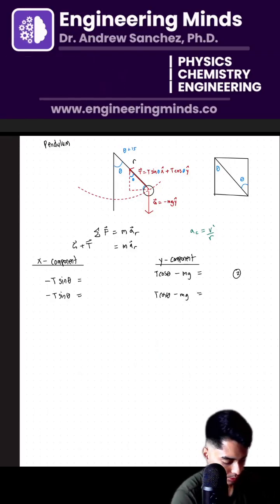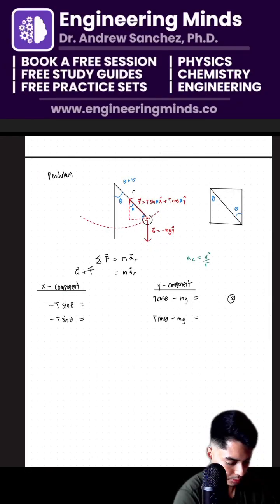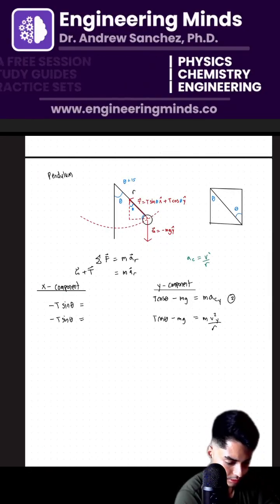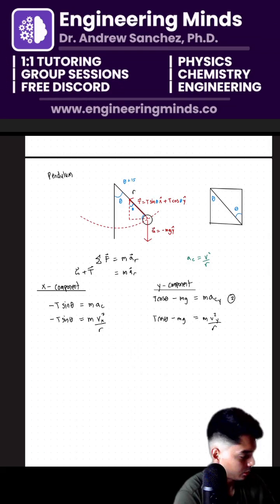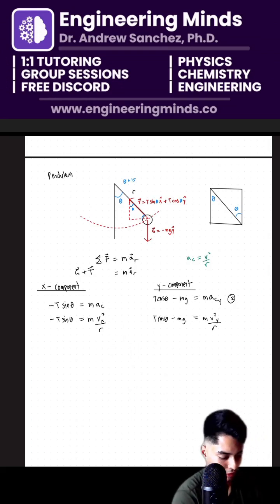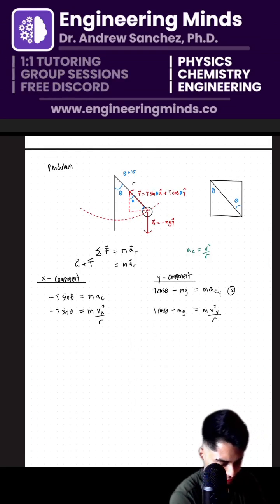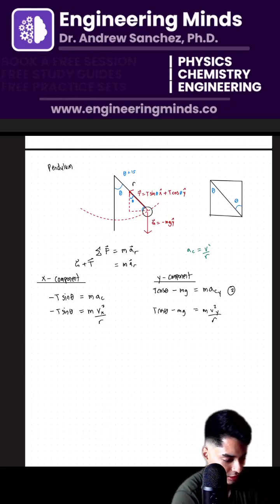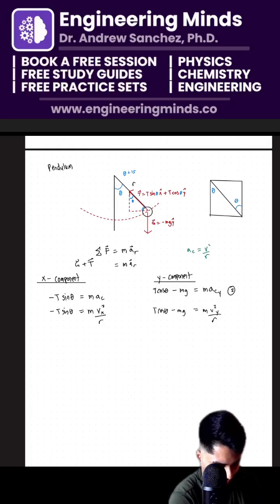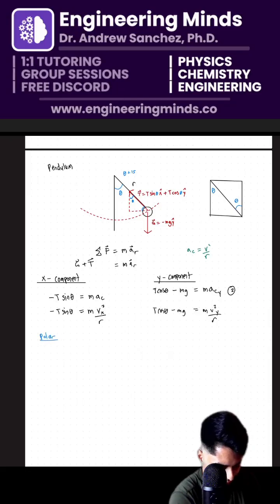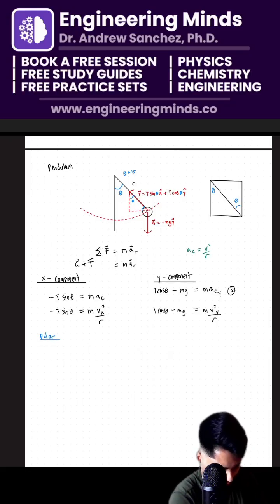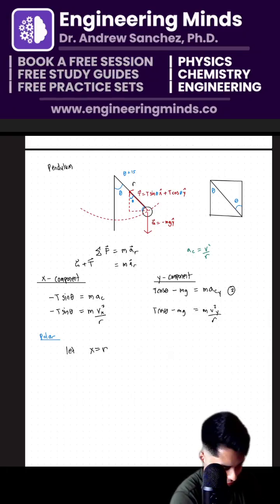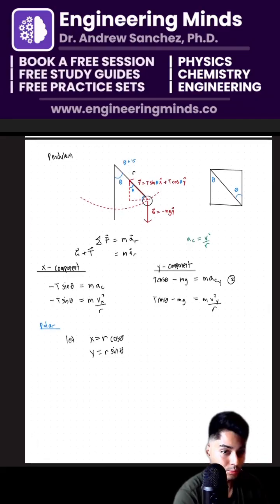I kind of want to rewrite it not in terms of x and y, but rather in terms of r and theta. Okay, so let's try again using parametrization. So I'm going to do polar now, and I'm going to let x equal r cosine theta and y equal r sine theta, such that we can parameterize.